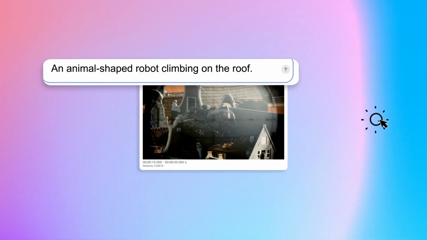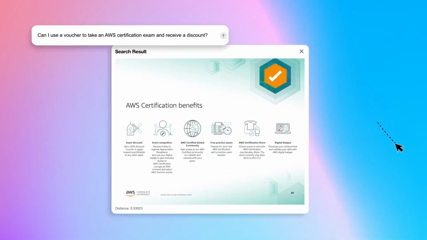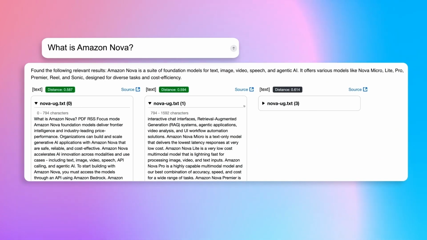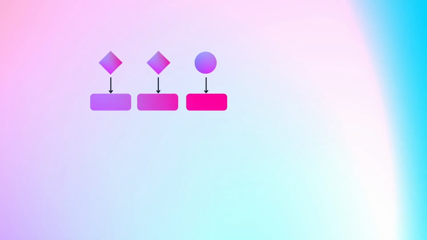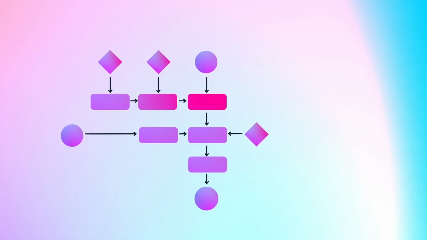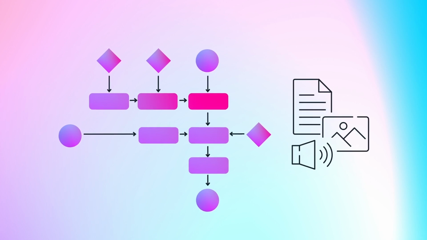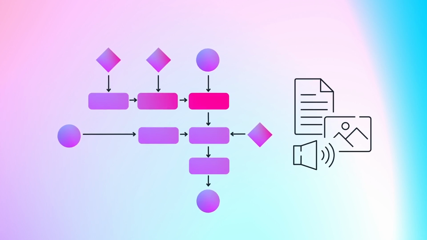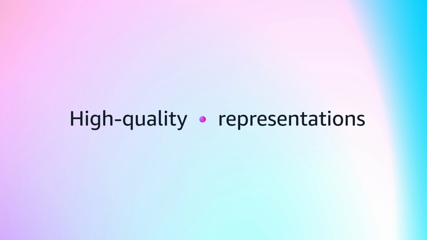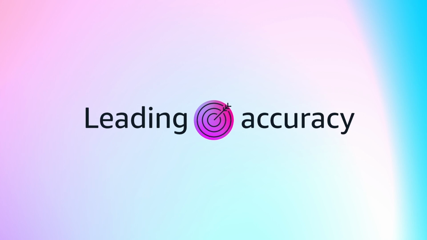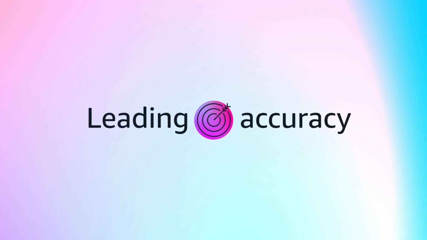You can find specific moments from your library of videos, extract insights from complex documents, or search across your organization's knowledge. In your RAG workflows, your agents can retrieve context from documents, images, and spoken content, grounding answers in all available information, not just text. Nova Multimodal Embeddings delivers high-quality representations with leading accuracy at industry-leading costs, giving organizations confidence that their AI applications truly understand their data.